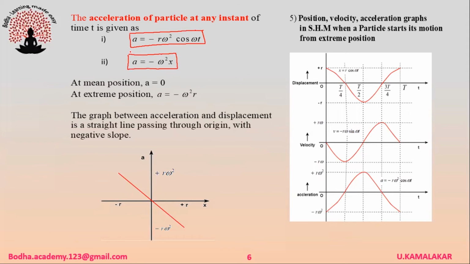At extreme position, acceleration is maximum and is equal to minus omega square r. The graph between acceleration and displacement is a straight line passing through the origin with a negative slope. The graphs showing variations of position, velocity, and acceleration of a particle in SHM when the particle starts its motion from extreme position are as shown in the figure.